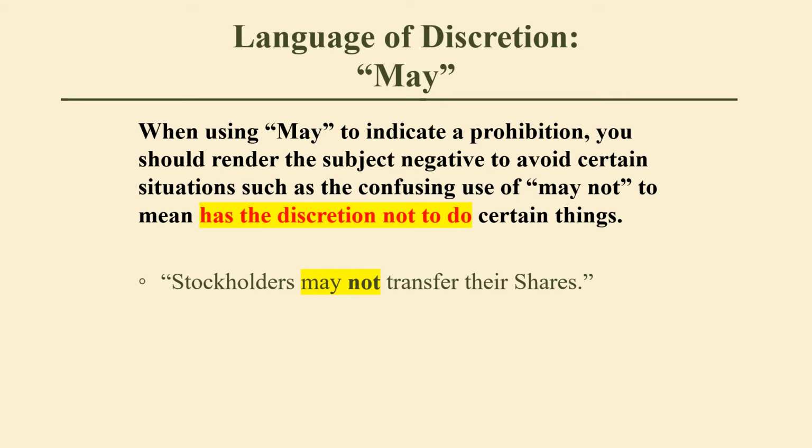Having an option not to transfer is the same as having the option to transfer. So this could mean, in fact, the opposite of what the drafter means. But if we revise it as follows, no stockholders may transfer its shares, taking away the option or the right to choose will more clearly denote that the stockholder has no discretion, and it is therefore a prohibition.